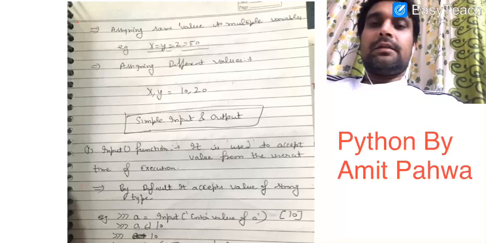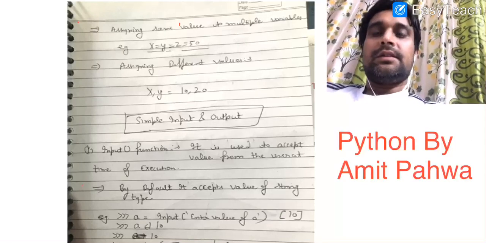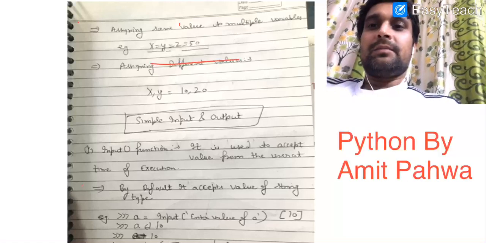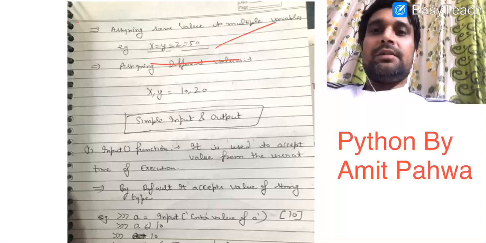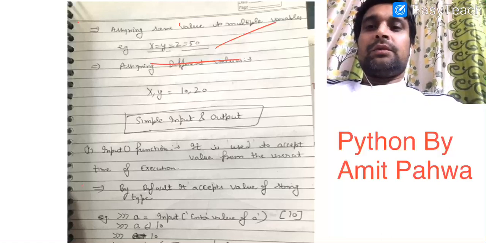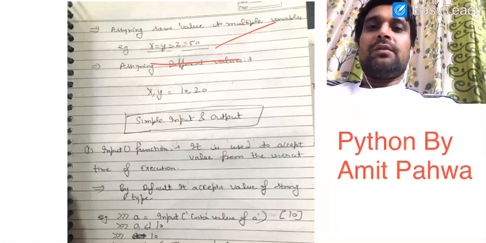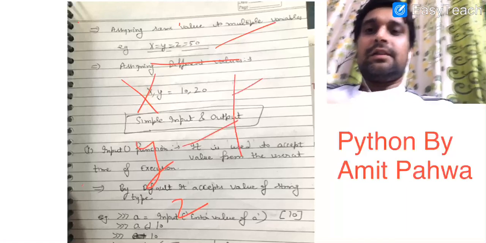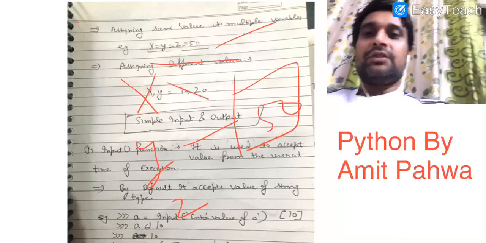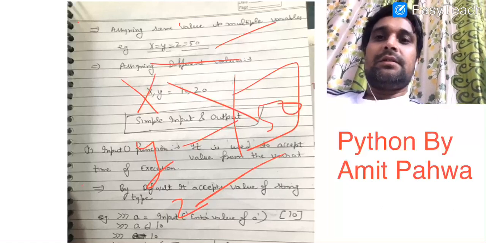Now we can assign the same value to different variables using the assignment operator. I write x is equal to y is equal to z is equal to 50. It means x, y, z will all point to the memory location where the value 50 is saved. It means there are three labels x, y, z, and they are pointing to the memory location where the value 50 is saved.